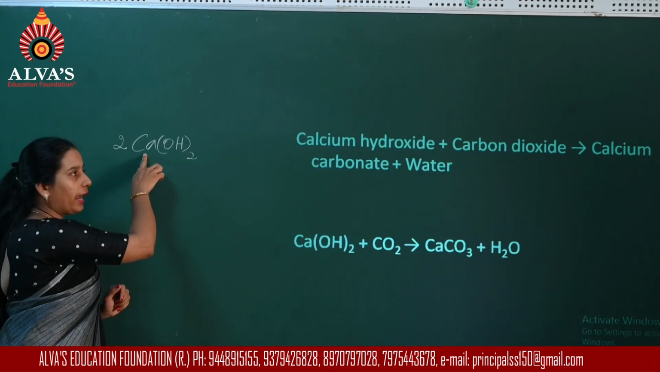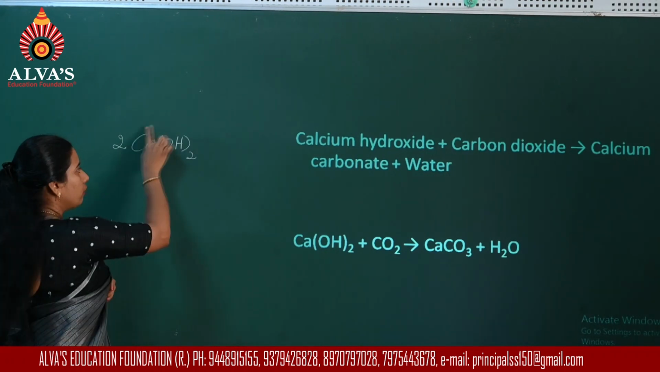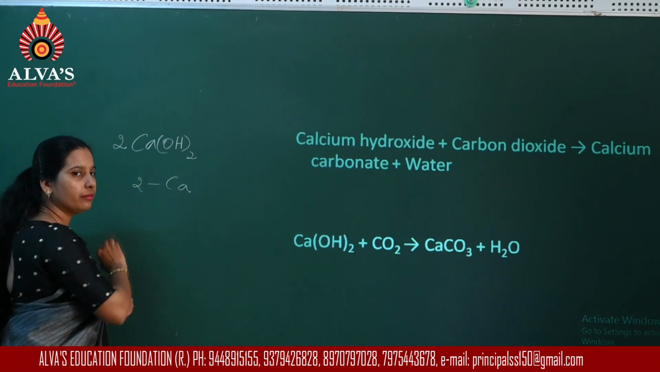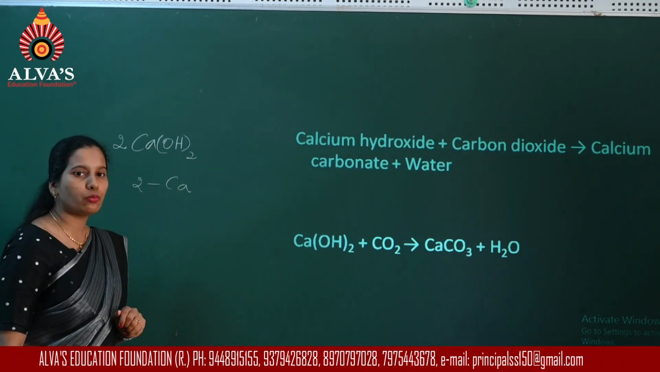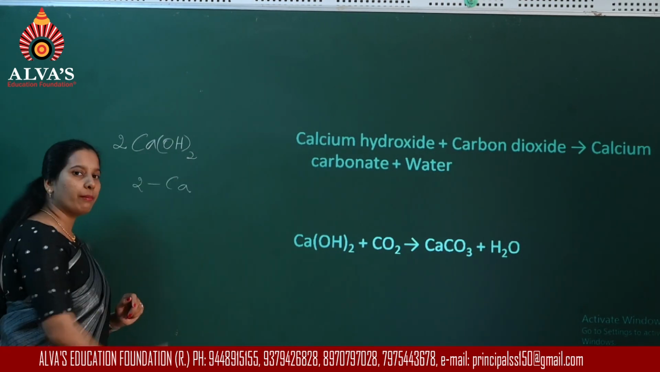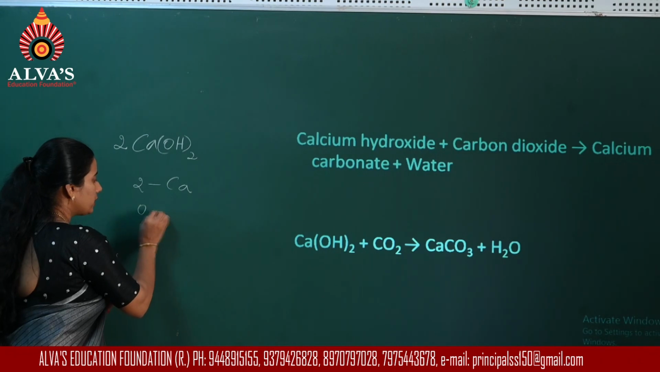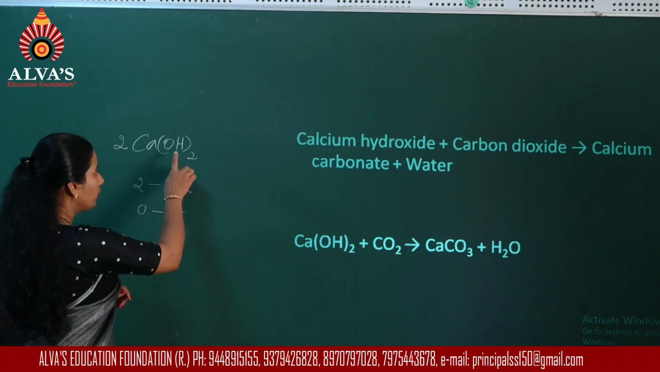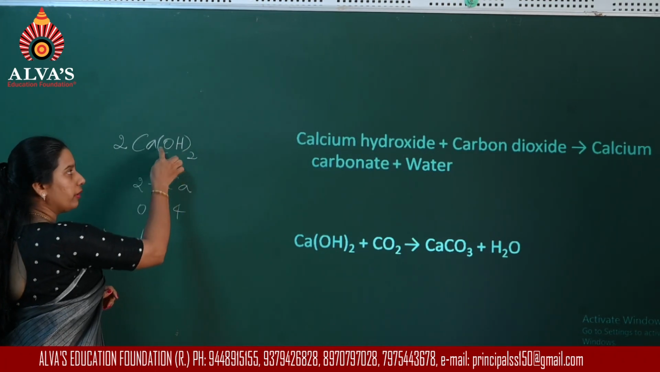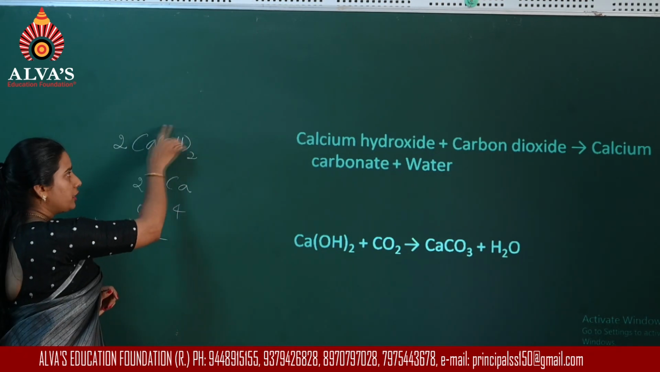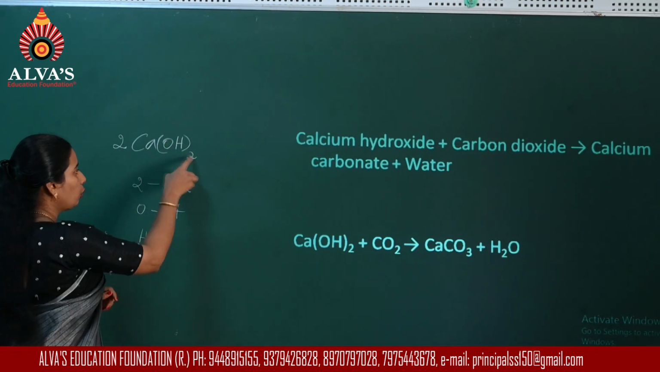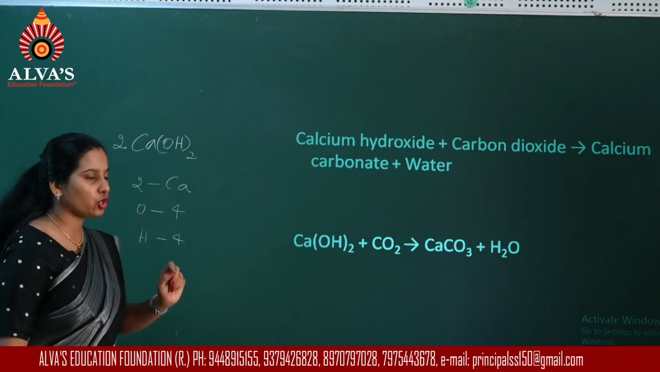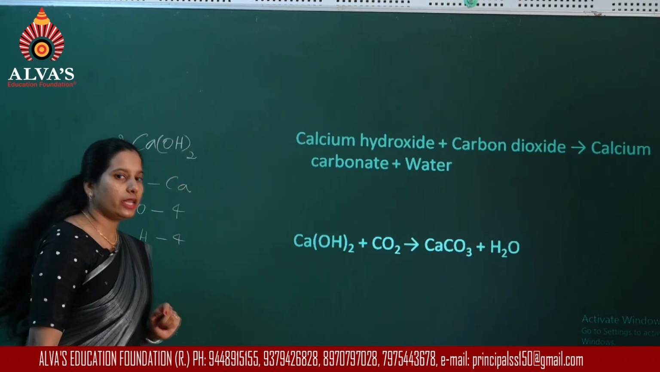we will get 2 atoms of calcium. This 2 is common for the entire formula. So there will be 2 atoms of calcium. To get the number of atoms of oxygen, what you have to do? This and this number has to be multiplied. So oxygen, 2 into 2, we will get 4 atoms of oxygen. Hydrogen also, since this number is common for the entire formula, 2 into 2 you will get 4 atoms of hydrogen.